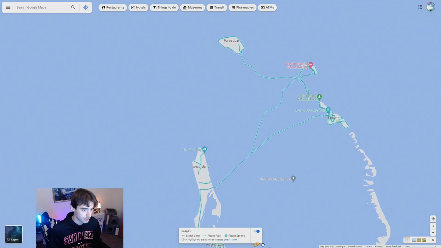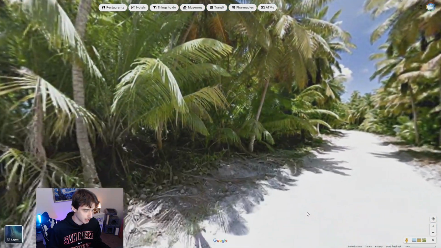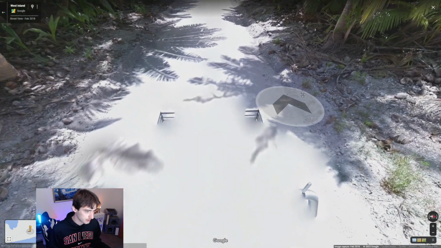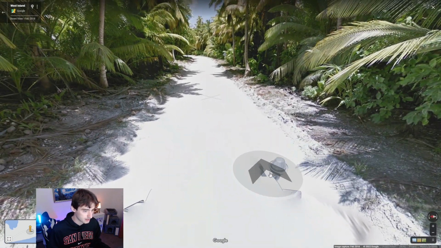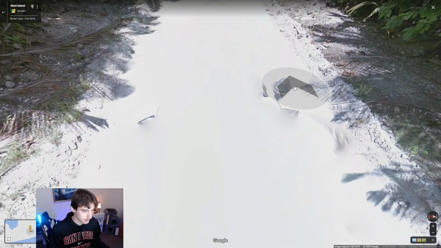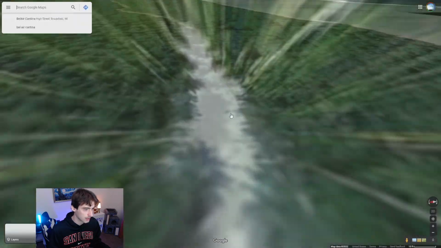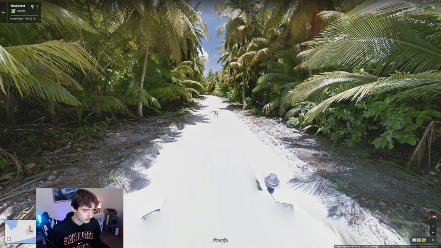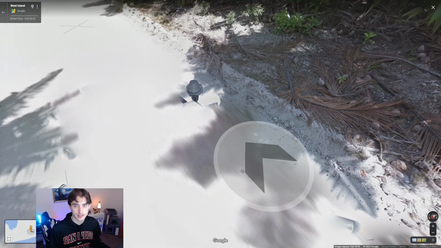So here's the Cocos Keeling Island. As you can see, there's even less coverage. Let's go down here, and you should be able to see the car. Yes, we should. So it does look similar to the Christmas Island one, but the main telling thing is this thing in the front. In the front right, I'm not sure what this is, but it's here, and it's on the Cocos Island, and it's not really anywhere else. So if you see this car, definitely go with the Cocos Keeling Island.